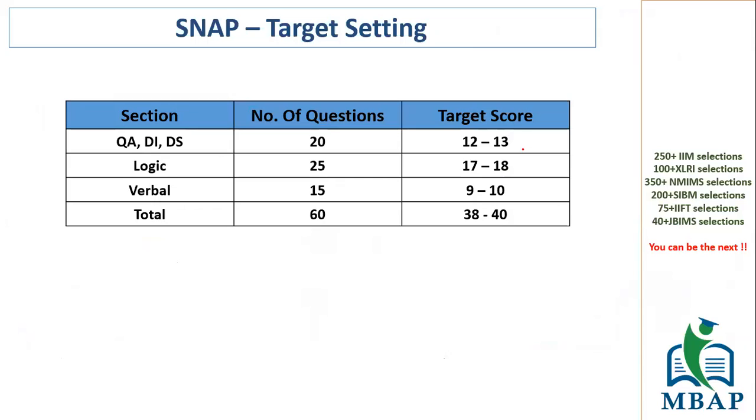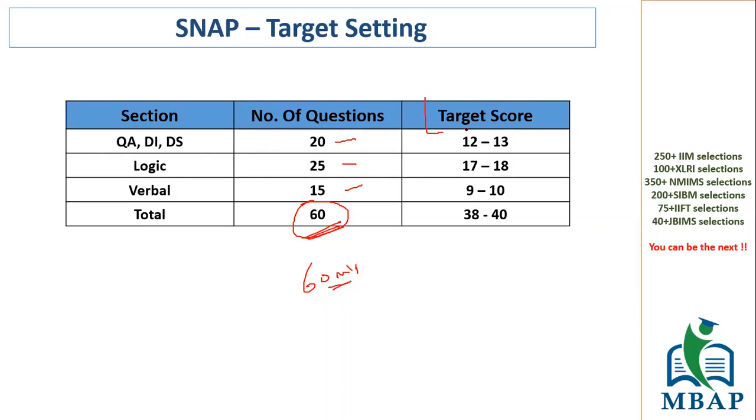Now, SNAP target setting. This year the advantage is that it's going to be just 60 questions, in 60 minutes of time. This is what the SNAP exam is going to be all about. The number of questions is fixed for each section, but there is no sectional timing. That means if you want to increase your score in a particular section, you can definitely do that by investing a little more time in that.